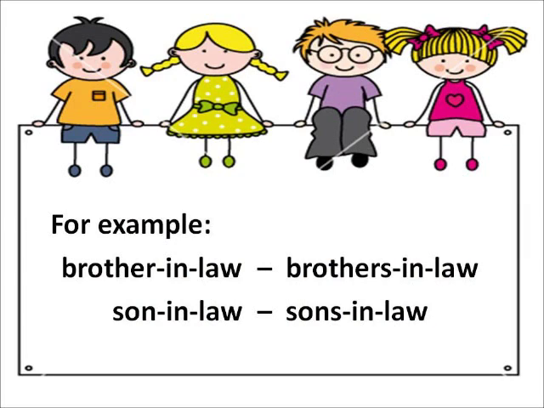Rule number 7. Compound nouns form their plural by adding s or es to the principal word. For our first example, the word brother-in-law. The principal word is brother. We will add s to form its plural, from brother-in-law to brothers-in-law. We will also apply the same rule for the next example.